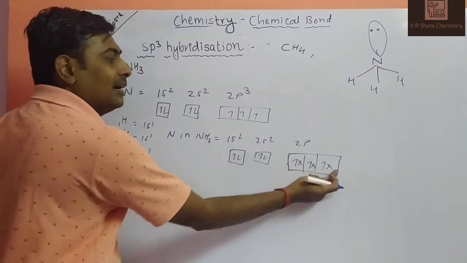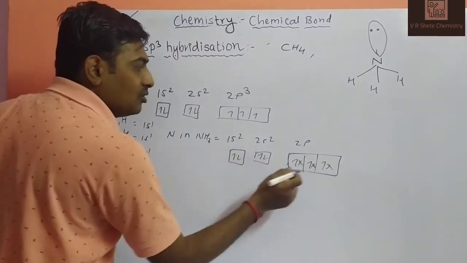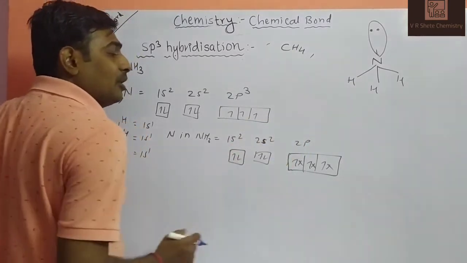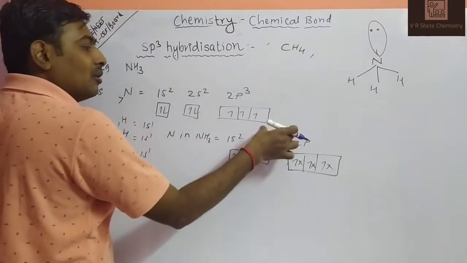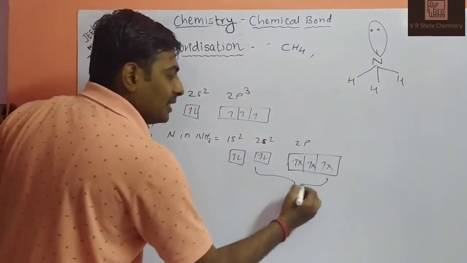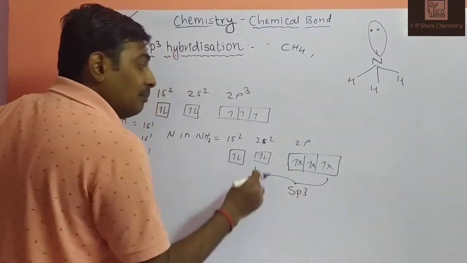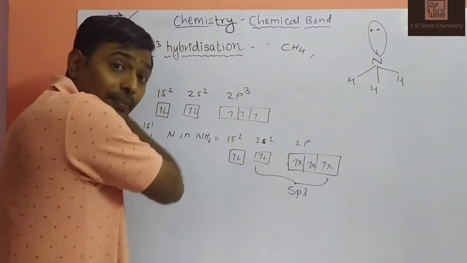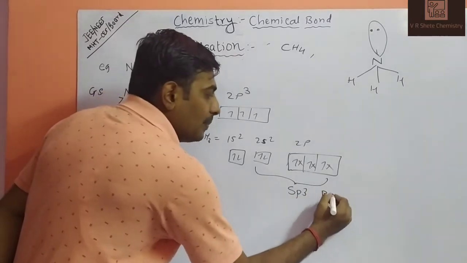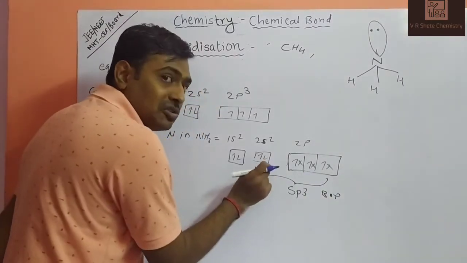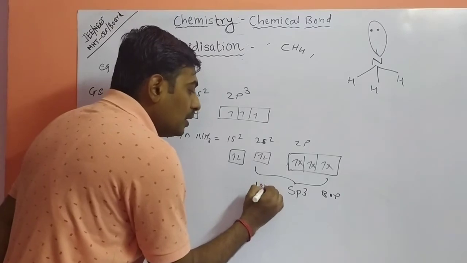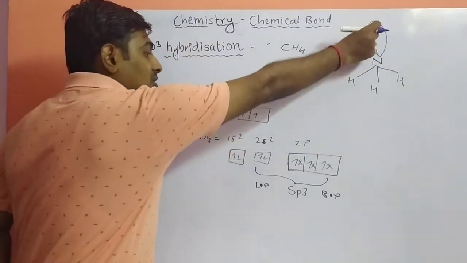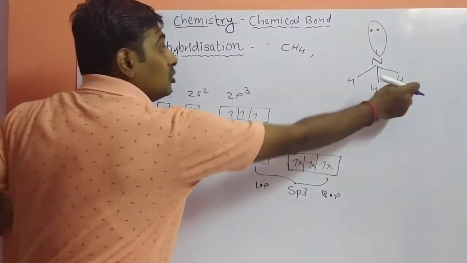So this is your hydrogen electron. This is your s orbital, this is your p orbital, the valence orbitals of nitrogen, because an atom with p orbitals has 2 valence orbitals. These take part in the bonding, sp3 hybridization. But actually only these take part in the bonding. This is your bond pair, this is your bond pair. This is your valence electron, but it does not take part in the bonding, so this is your lone pair. How many lone pairs? 1 lone pair, or 2 electrons. And 3 bonds: 1, 2, 3.